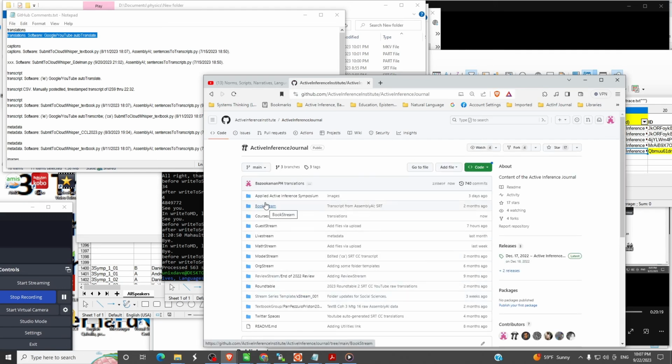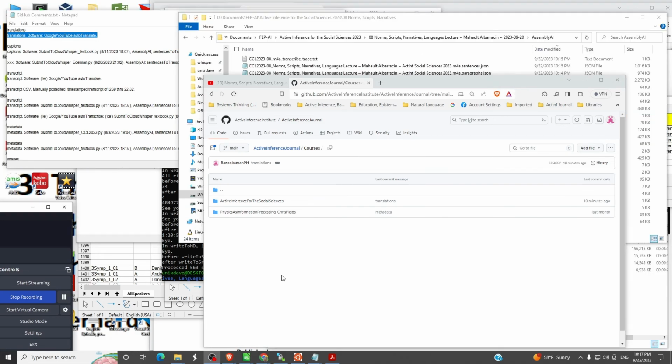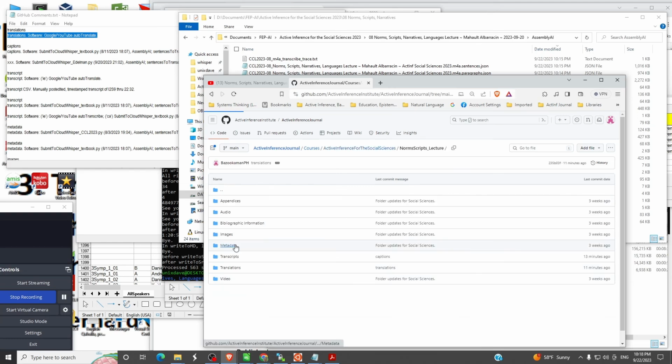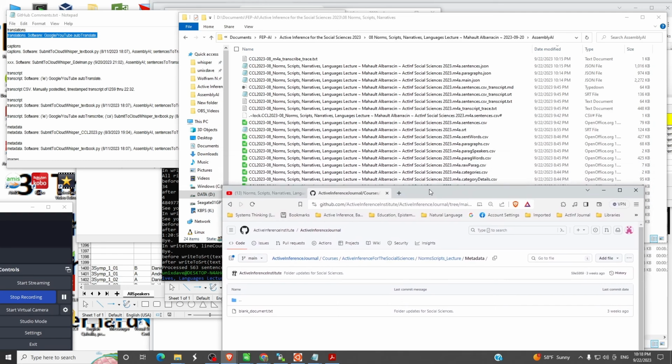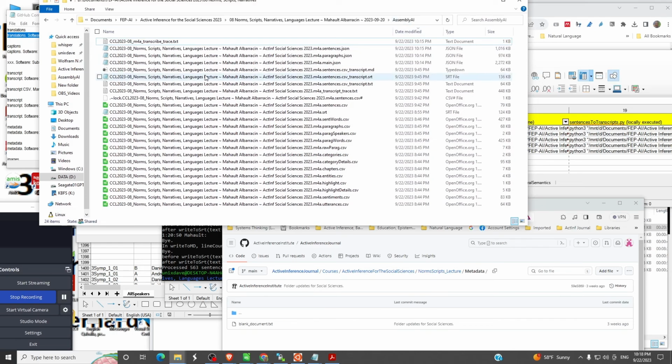Okay, and we've got just one final group of files to move up. The last group that we want to capture to GitHub is the metadata. So we'll go back into GitHub, Norms and Scripts Lecture, Metadata. Now we don't have this subdivided at the moment, so we just identify the metadata in the Assembly AI directory.